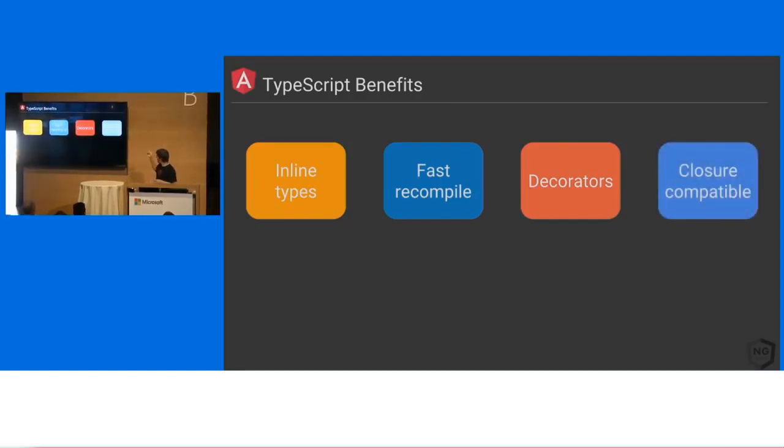Closure compatible. Now, I just talked a bunch of rubbish about that Closure Compiler JavaScript. But the thing is, it's really, really fast. It's really, really compressible. And it's because it has all of that type information. So one of the things that we had to make sure that we could do if we were going to get TypeScript to work at Google was all of this Closure Compiler, Closure JavaScript that we've written, right, with all those JSDoc inline annotations. We need to make sure that our TypeScript plays nicely with that.